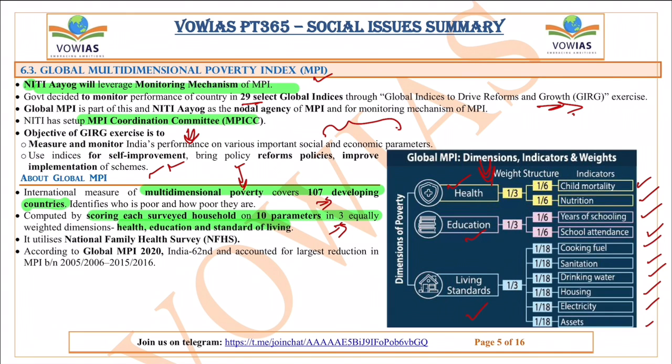And this multidimensional poverty index utilizes the National Family Health Survey. This National Family Health Survey is conducted by the Government of India, and according to the Global MPI 2020, India is 62nd and accounted for the largest reduction in the multidimensional poverty between 2005-6 to 2015-16.